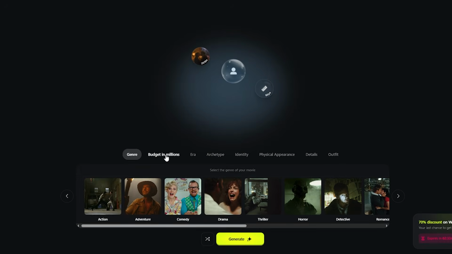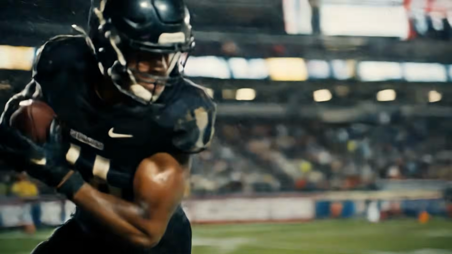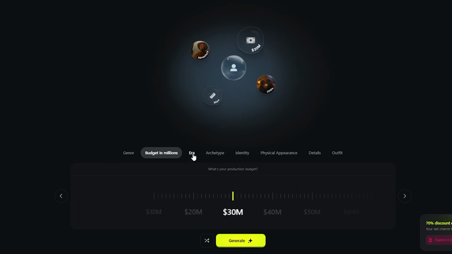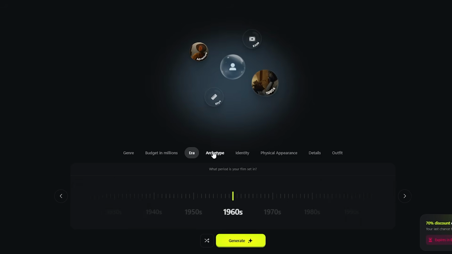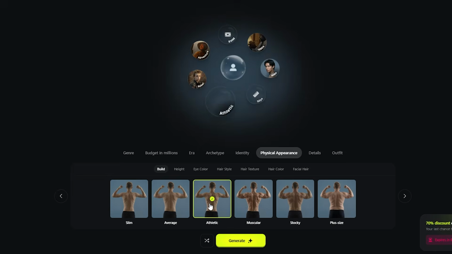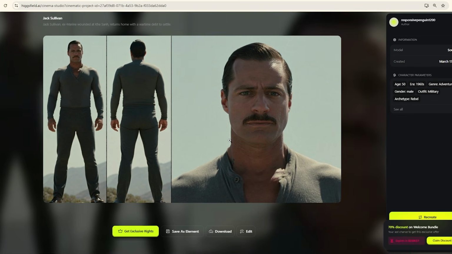The magic here is consistency. Once you set these parameters, your character remains identical across every scene you generate. No more AI face drift. No more, the actor looks different in shot 3. This is deterministic filmmaking. You can create multiple characters this way. Each one is fully customizable and remains consistent across your entire production. This is what separates Cinema Studio from every other AI video tool.